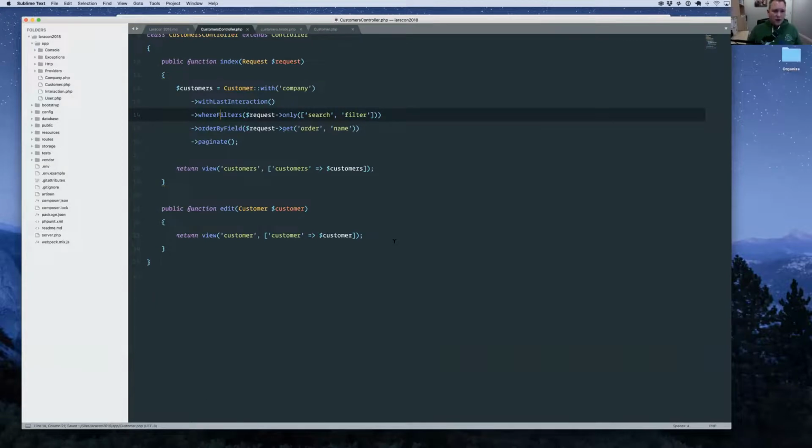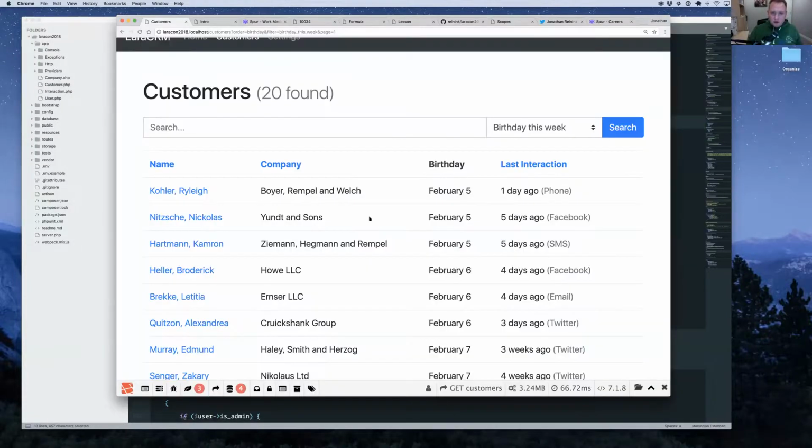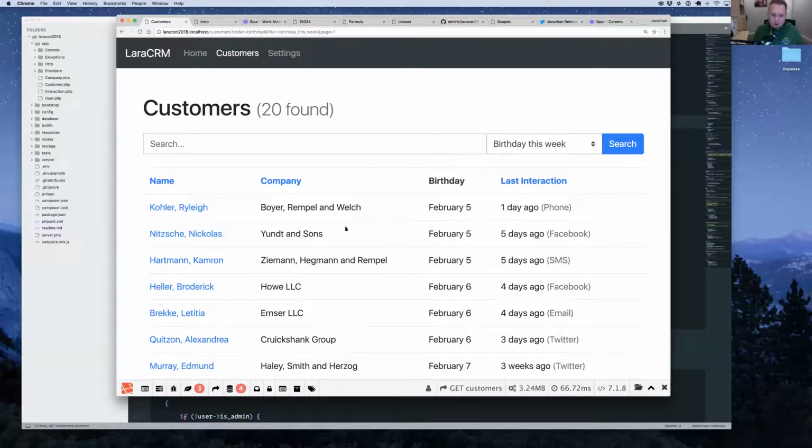Okay, so that's pretty neat, right? So we've got some really good filtering options now. Everything's working good. Everything's fast. And now they come and give us a new requirement, and say, okay, we only want to show the customers that the current user is allowed to view.